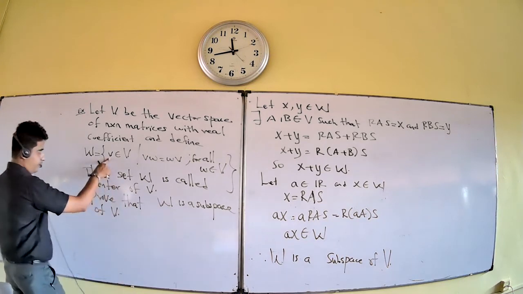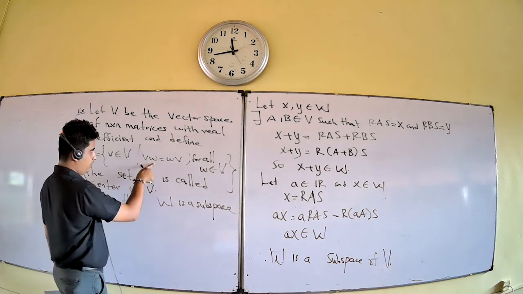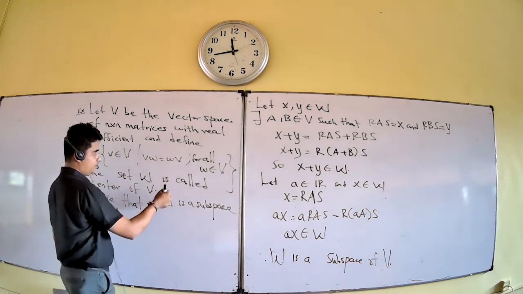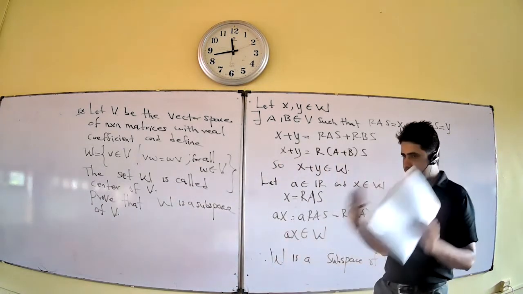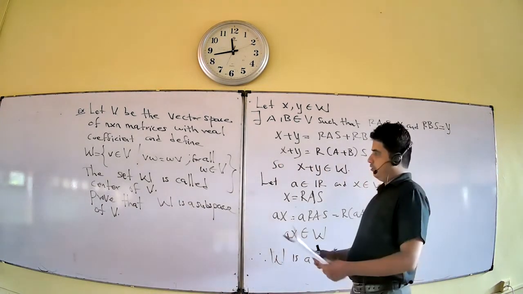Here V is one of the matrices. VW is a matrix, and WV is also a matrix. Okay, WV belongs to V means W is one of the matrices, not an element. This is a matrix.